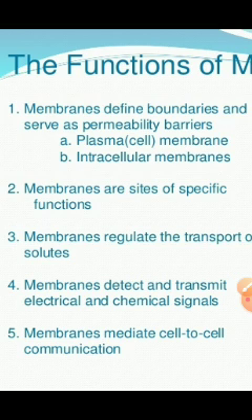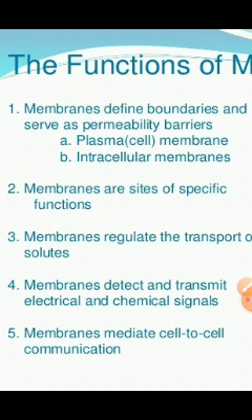It means that it permits things to come in from outside and go out from inside, so that particular material is allowed to come into and go out of the cell.